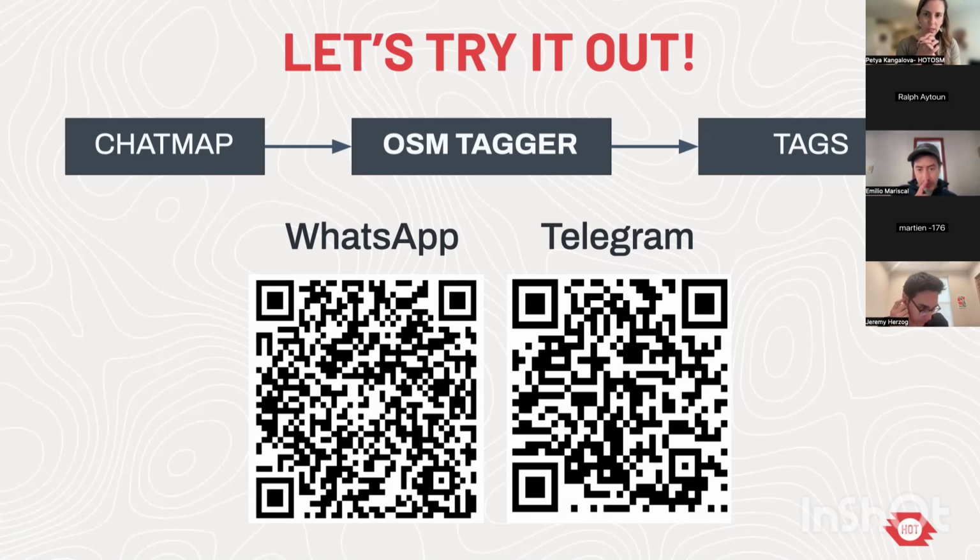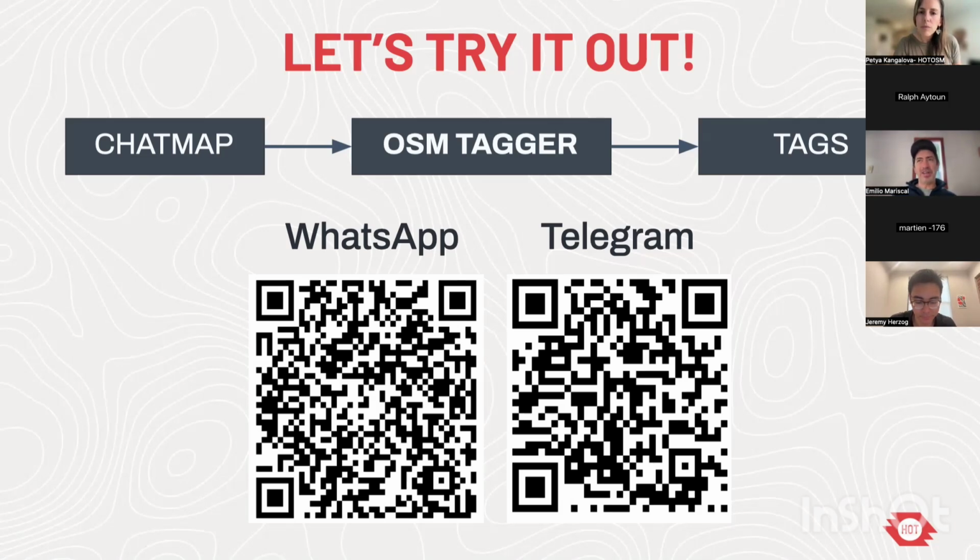And there is a question also that I can answer. So Derek asked why they need to share location and image in the chats. I will show you how to use ChatMap next. But basically, when you share a picture on a chat, the EXIF metadata that usually has the location of the picture is not available in this case, because WhatsApp anonymizes that data, removing the EXIF data from the picture, so we only have the picture.